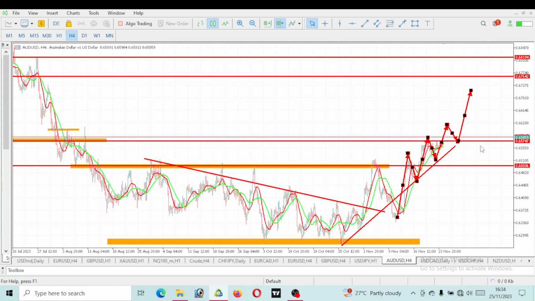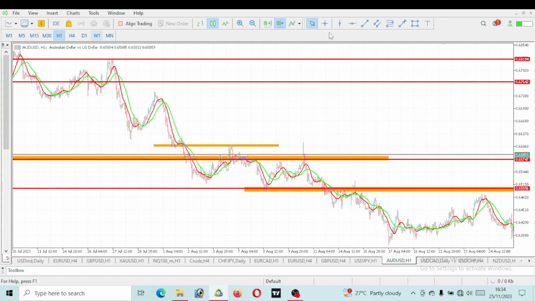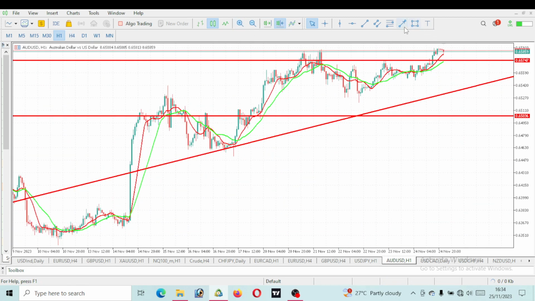So basically, AUD/USD, we will be expecting a bullish move. So more buys is exactly what we will be expecting on AUD/USD. So watch out for it. Higher highs and higher lows is what we'll be expecting. Now let's see what's on this 1 hour time frame. You can see currently this is kind of like an equal high. So a little bit of a pullback, then we should expect more bullish move.